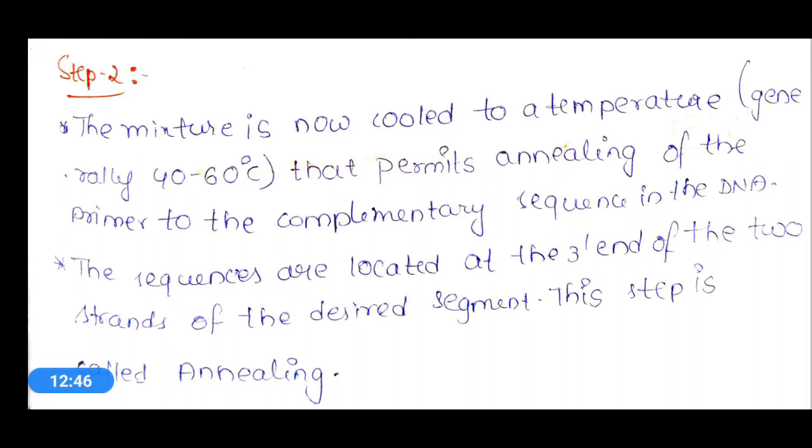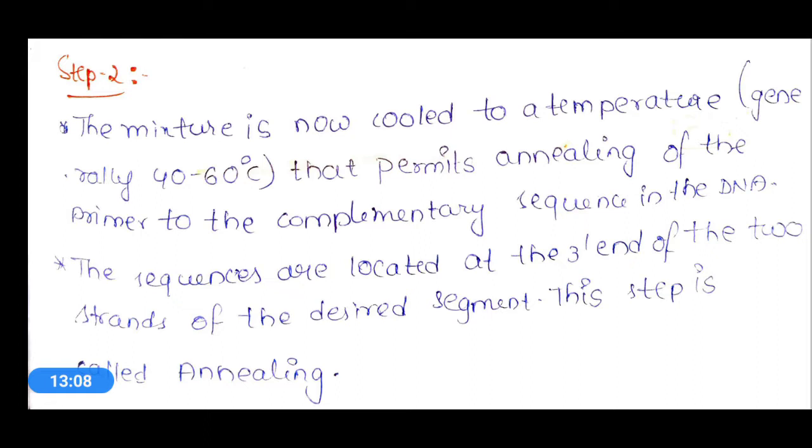As in the first step we took the temperature to around 90 to 98, in the second step we should decrease it to 40 to 60 degrees. This cooling will permit annealing of the primer to the complementary sequence in the DNA.